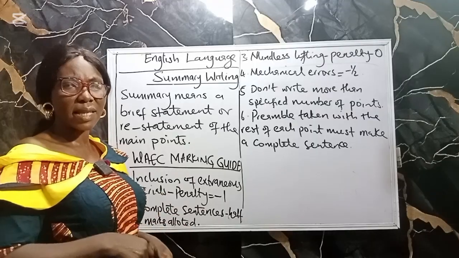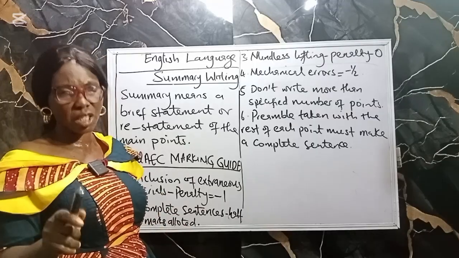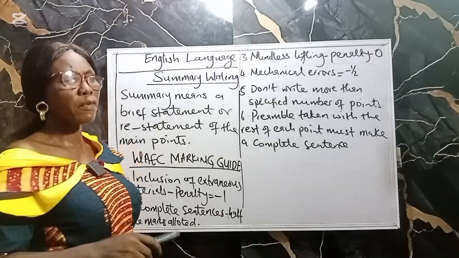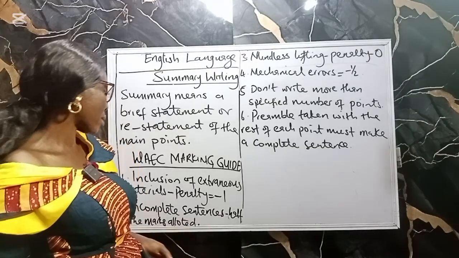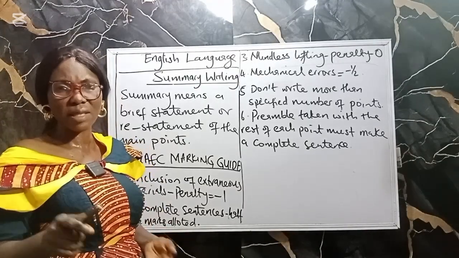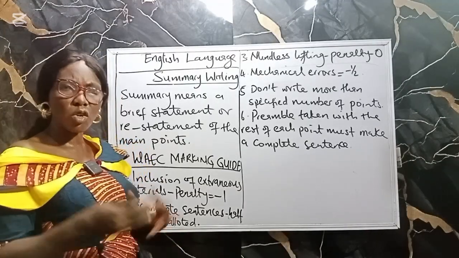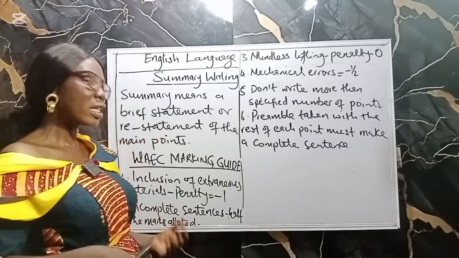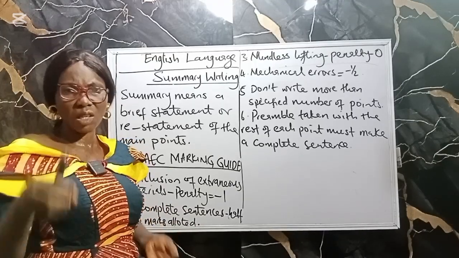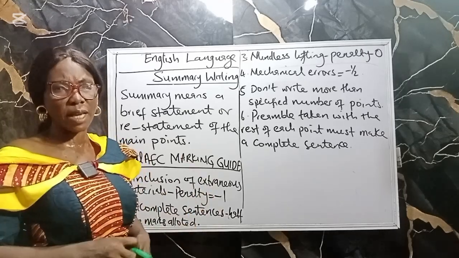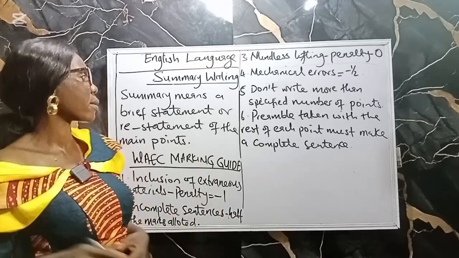If the mark allotted is 5 marks each, that means what you will get there is 2.5 marks. If it is 6 marks, you will get 3 marks. So you don't use incomplete sentences like phrases. I hope you know what a phrase is: a group of words without a finite verb. And subordinate clauses, dependent clauses, don't make complete sense on their own. So don't use them. Use complete sentences.